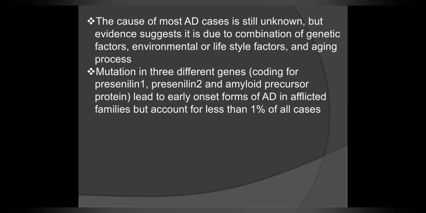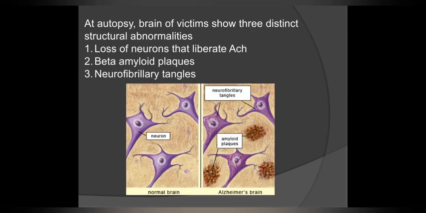The cause of most Alzheimer's disease cases is still unknown, but the evidence suggests it is due to a combination of genetic factors, environmental or lifestyle factors, and the aging process. Mutations in three different genes, coding for presenilin 1, presenilin 2, and amyloid precursor protein, lead to early onset forms of Alzheimer's disease in afflicted families but account for less than 1% of all cases.